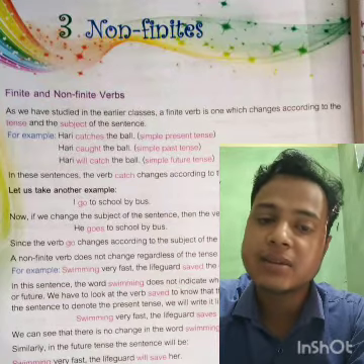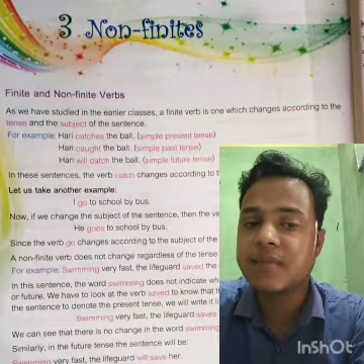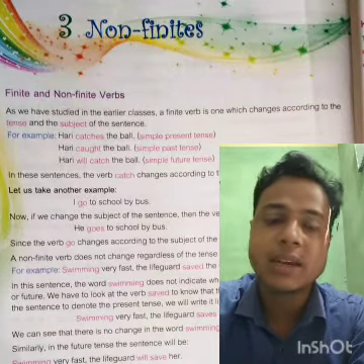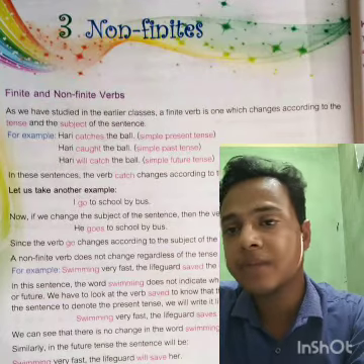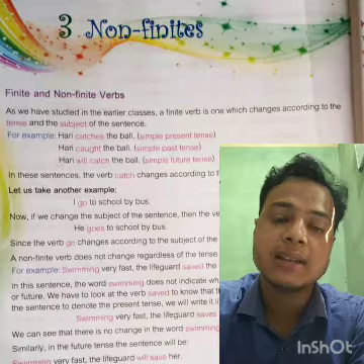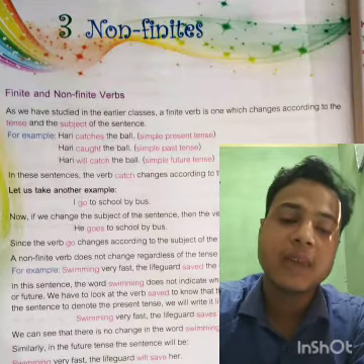Except these 3 kinds, every other kind of verb is a finite verb. In every kind of tense, and every form of these tenses, that will be the finite verb.